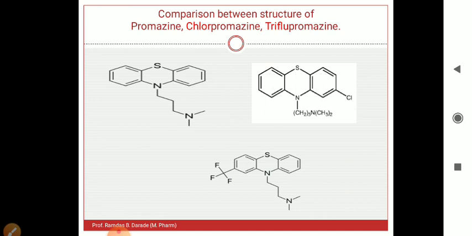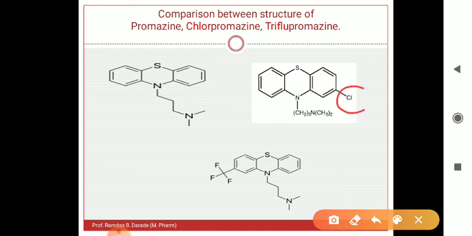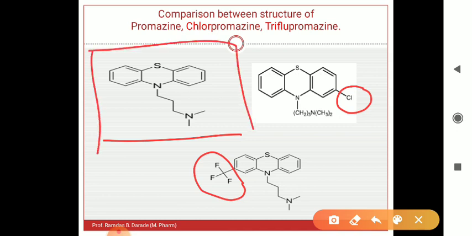To remember the structures very easily, you should compare the structures. Here we will see the comparison between the three structures. First structure is of promazine, second is of chlorpromazine, and third structure is of triflupromazine. If you remember only one structure, then you can draw these two structures very easily.